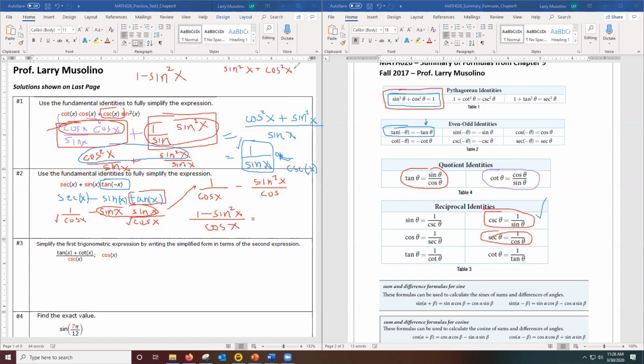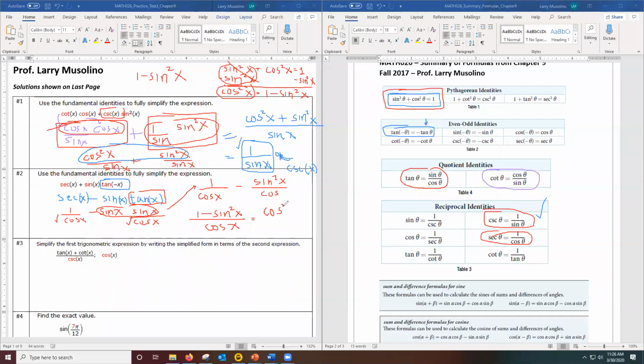I'm going to take this famous identity and subtract sine squared from both sides. The reason I'm doing that is that now this is going to match my numerator, and this is going to cancel out. So I'm ending up here with cosine squared is 1 minus sine squared. But 1 minus sine squared is exactly what I have on the top of this fraction. So 1 minus sine squared can really be replaced with cosine squared.